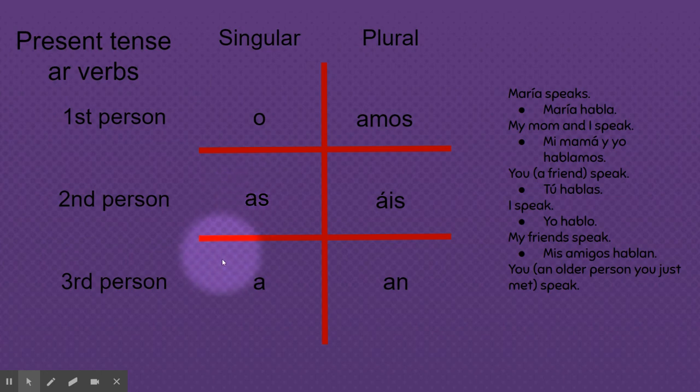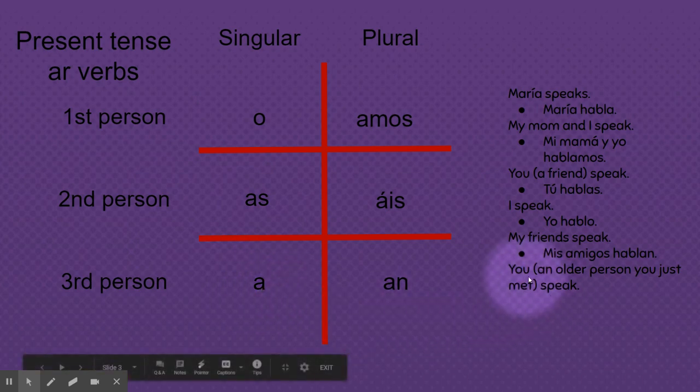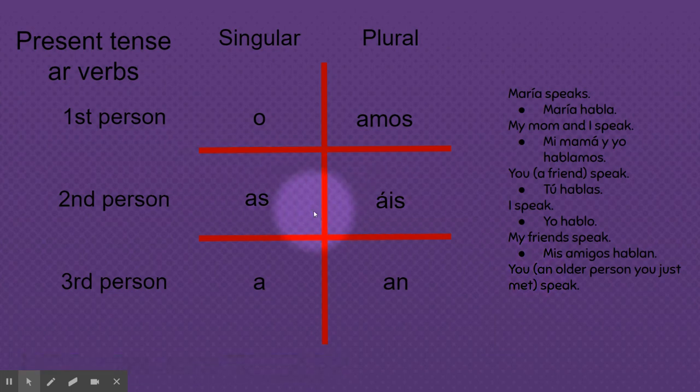So we drop down and we borrow the third person ending. Technically, you, an older person, should be up here in the second person row. But again, we have to sound different, so we drop down and borrow this one. Usted habla.